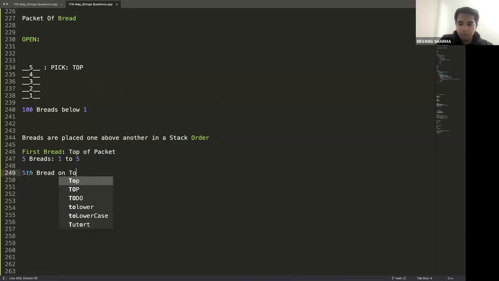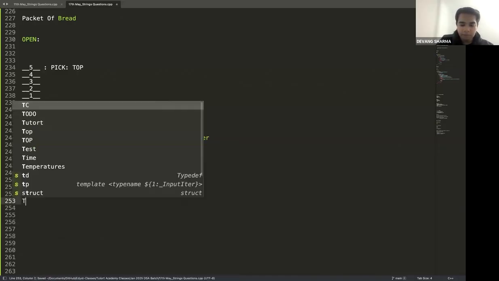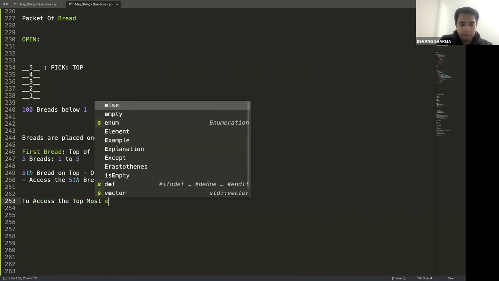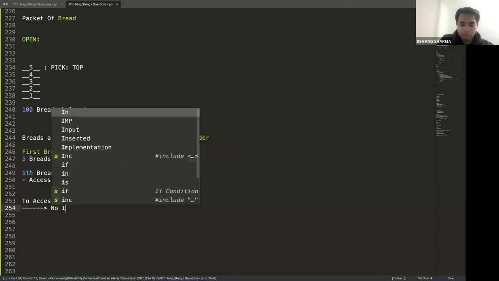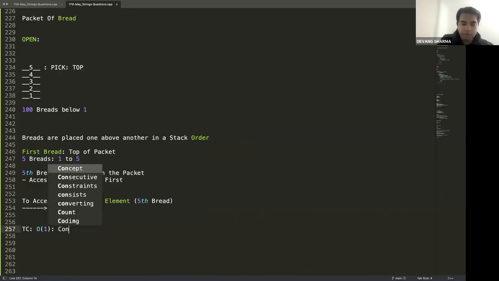Fifth bread on top. So you open the packet, access the fifth bread first, and to access the topmost element, which is my fifth bread, there is no iteration required here. Time complexity, big O of one, which is constant time.